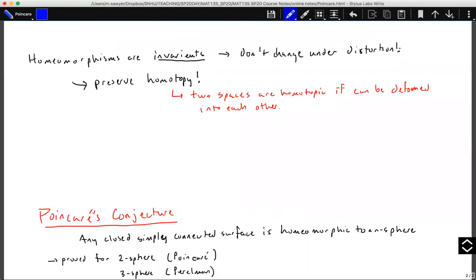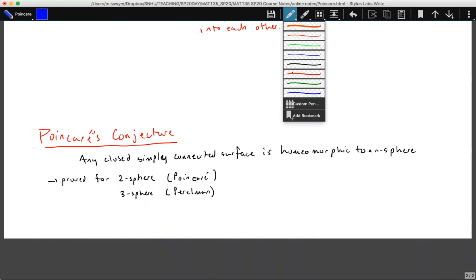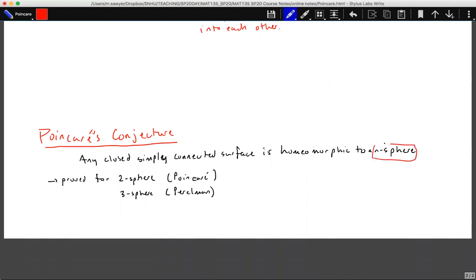So Poincare's conjecture says that any simply connected closed surface is homeomorphic to an n-sphere. And an n-sphere is just an n-dimensional sphere. So this right here is an n-dimensional sphere. We can visualize a two-sphere. A two-sphere is what we are used to thinking about. A two-sphere is our general sphere. A three-sphere, you saw the video with the little fish.